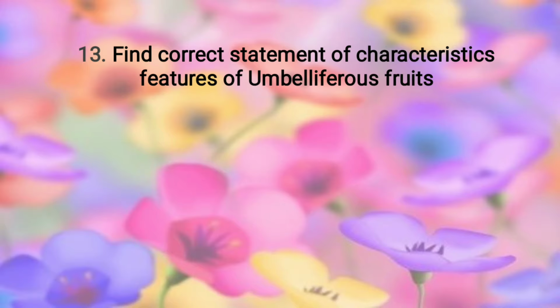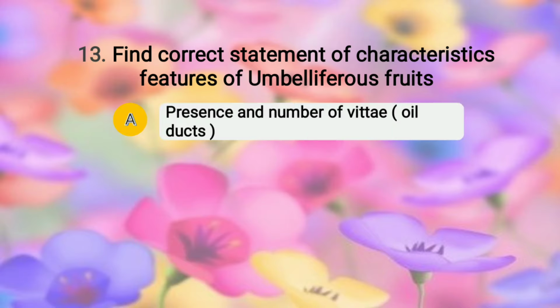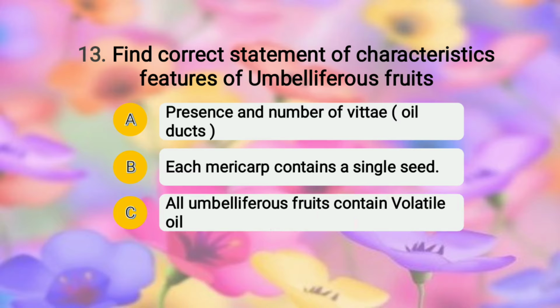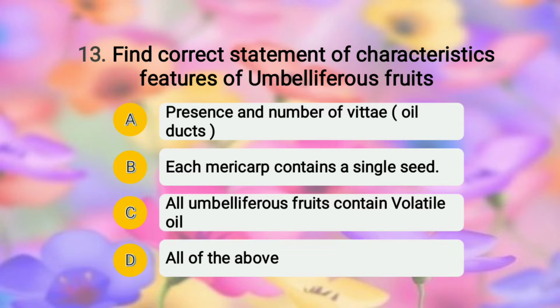The question is, find the correct statement of characteristic feature of umbelliferous fruit, and the options given are A, presence of numerous vittae, that is oil glands. Then the second option is each mericarp contains a single seed. Then option C, that is all umbelliferous fruits contain volatile oil, and option D, all of the above. So students, the right answer of this question is option D, that is all of the above statements are correct. Okay.